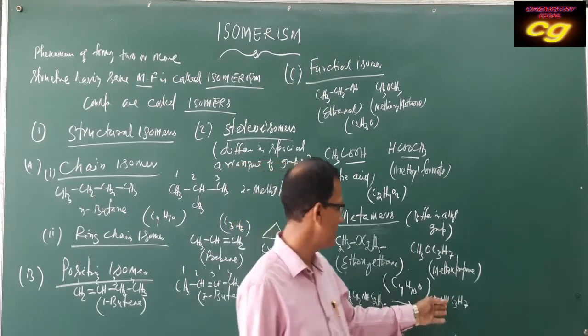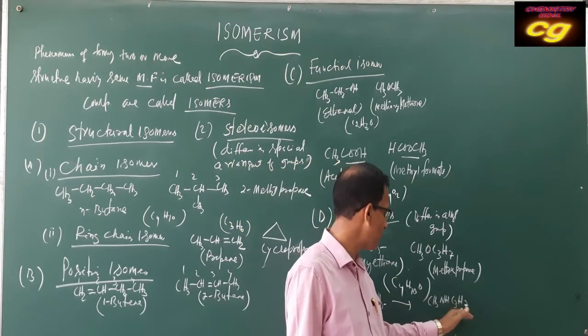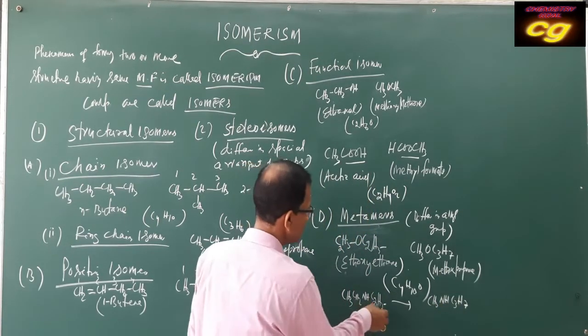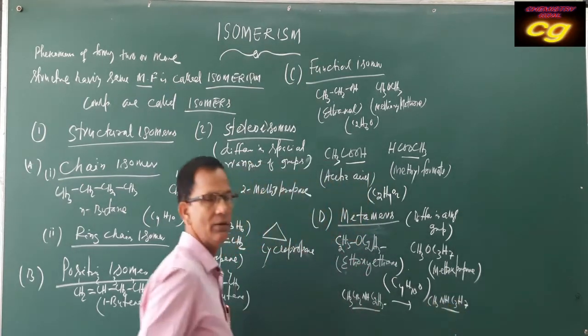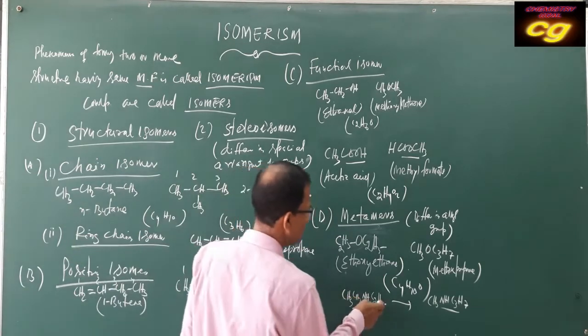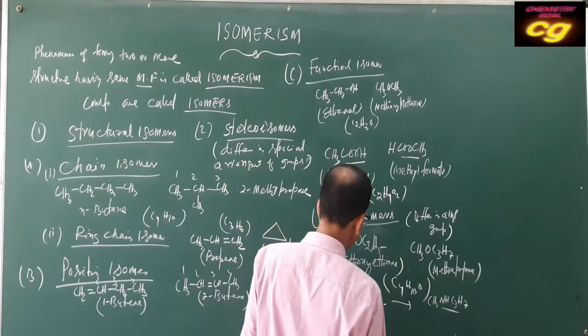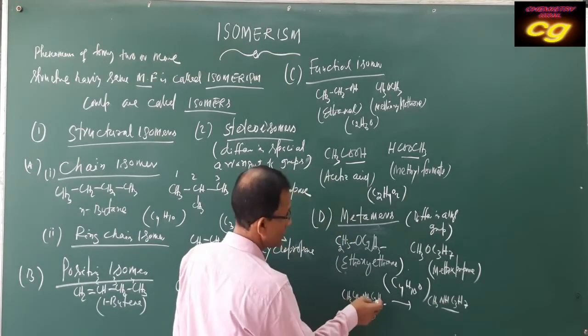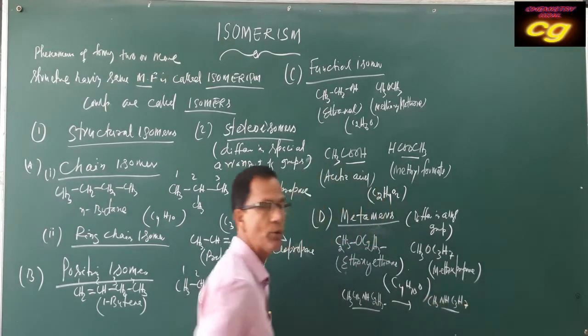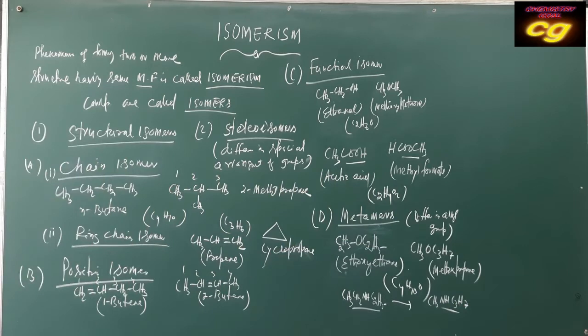So this is diethylamine, and this is propyl methylamine. Both are metamers because they differ in alkyl group. Here the alkyl group is methyl, here the alkyl group is ethyl, and here the alkyl groups are methyl and propyl. So they differ in alkyl group. That's why these are called metamers.